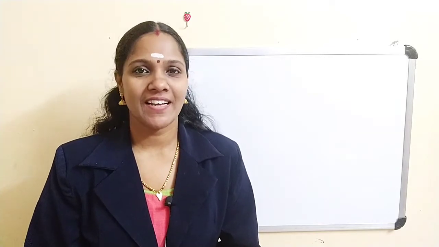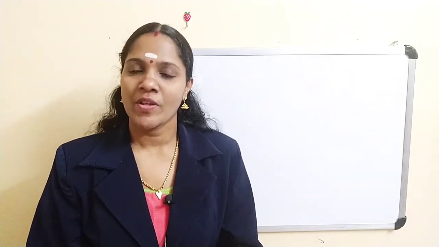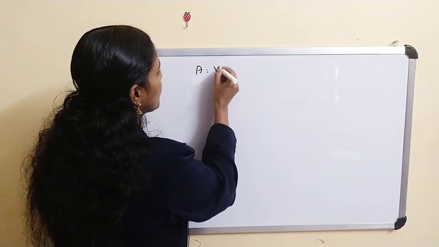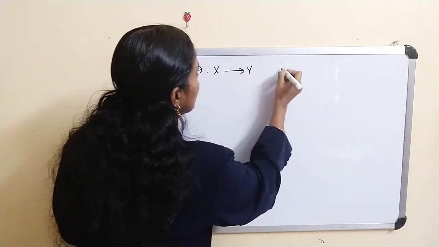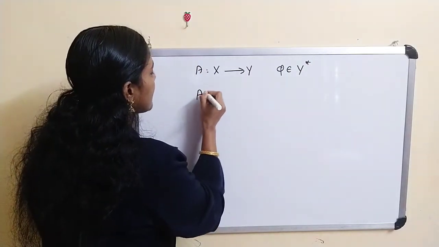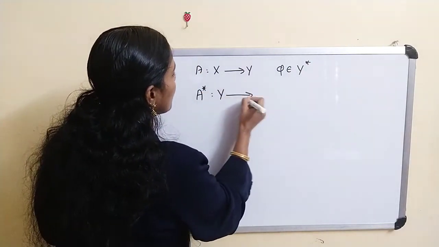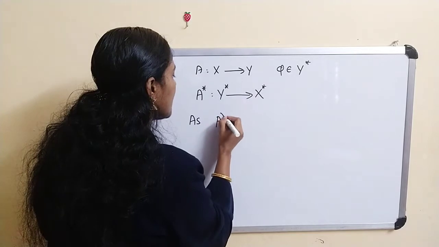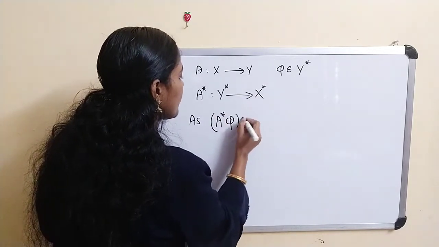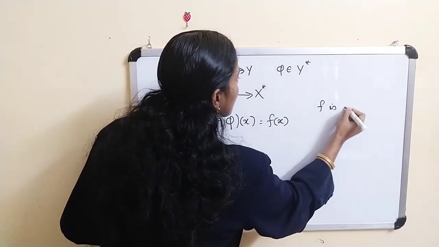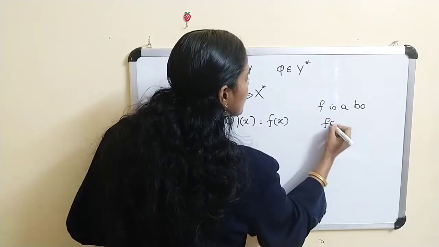Just recall what we have discussed yesterday. Last class we discussed the dual operator. For a bounded linear operator A from X to Y and any linear functional phi belongs to Y star, we have defined A star from Y star to X star as A star phi of x is equal to f of x, where f belongs to X star.